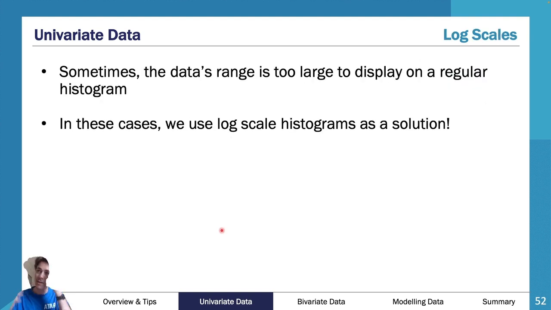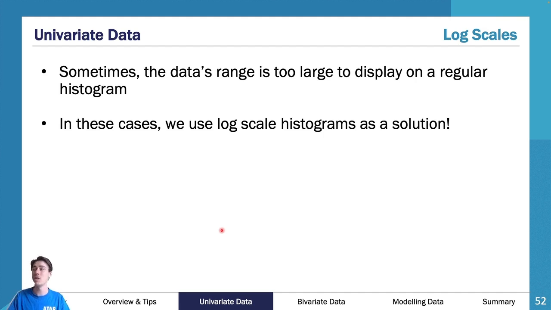So this is where univariate data gets really tough. Univariate data as a whole is not all that difficult, but this is where it gets quite difficult. This is the point in this session where, if you haven't really been paying attention, that is fine, but you should pay attention right now. This is where things get a little bit difficult.